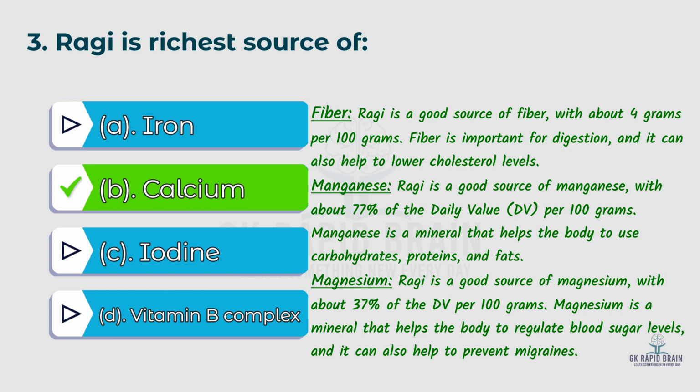Magnesium: ragi is a good source of magnesium. Magnesium is a mineral that helps the body to use carbohydrates, proteins, and fats. It also helps the body to regulate blood sugar levels, and it can also help to prevent migraines.